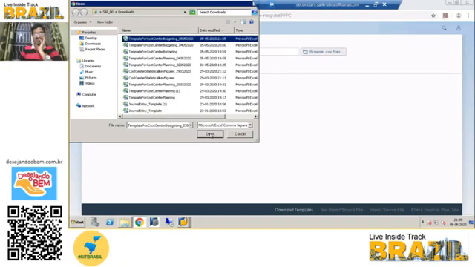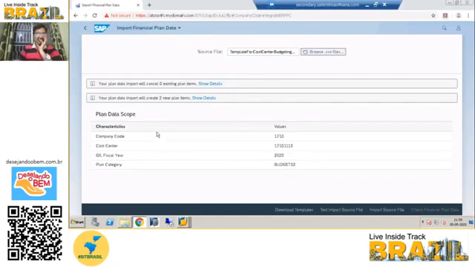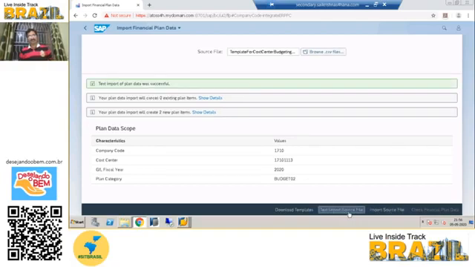So use this file, open, then the system will show company code, cost center, fiscal year, GL fiscal year, plan category budget 02, plan category. See here only three options are enabled. Just test import source file before import. See, test import of plan data was successful. The message is showing here.